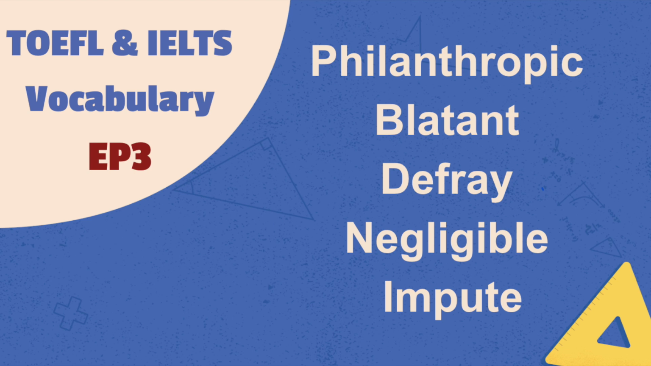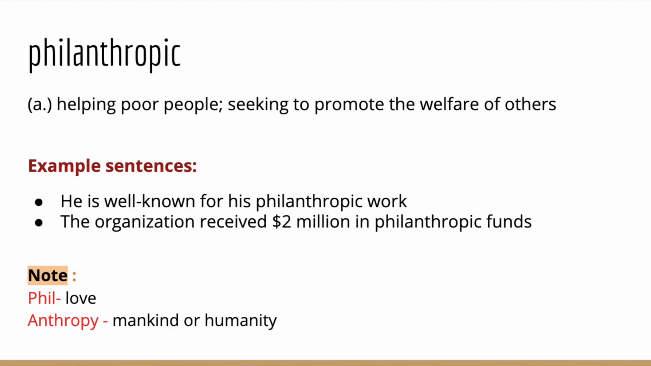In today's lesson, we are going to learn 5 new words, which include philanthropic, blatant, defray, negligible, and impute. Let's look at our very first word, philanthropic.